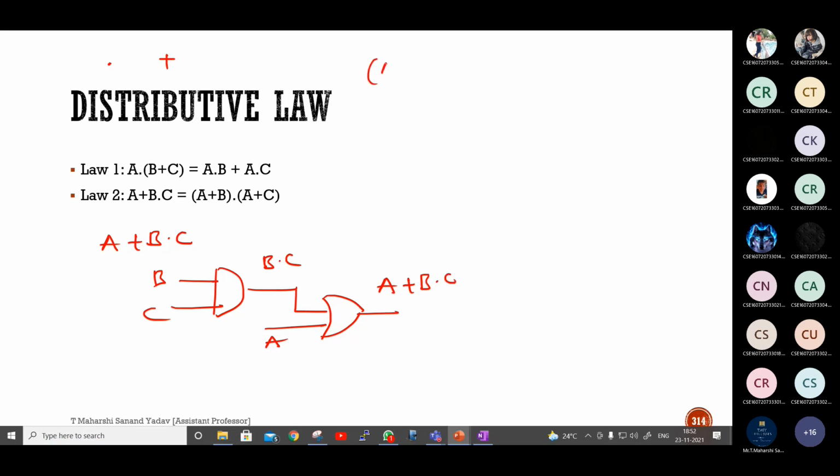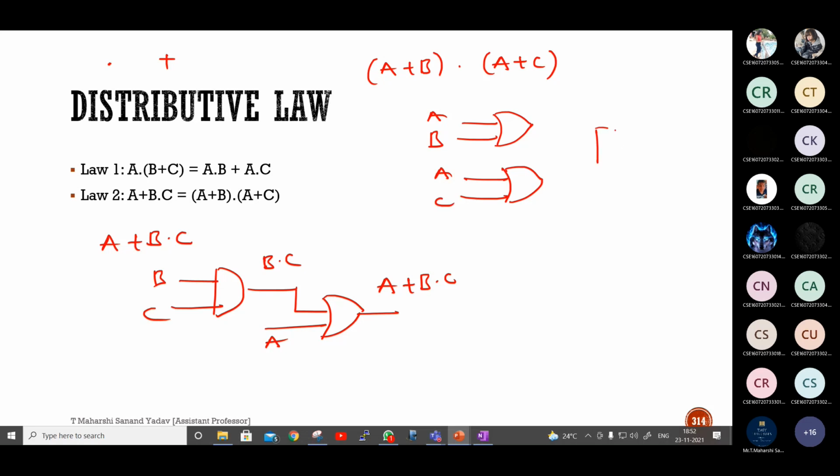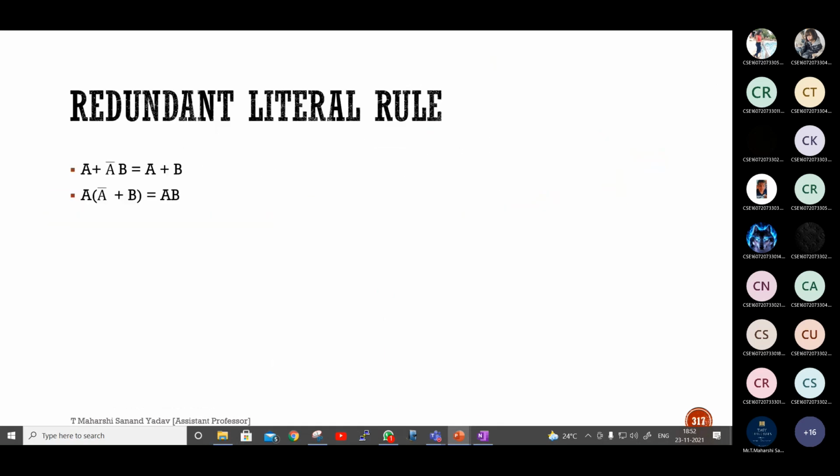Next, how to implement A plus B dot A plus C? OR gate, sir. Next AND gate. How many OR gates? Two, sir. Two OR gates. This is A, this is B. Here it will be A and C. Finally, I have to give this one to the AND gate, correct? So this will be A plus B dot A plus C. So the distributive law is mostly used.